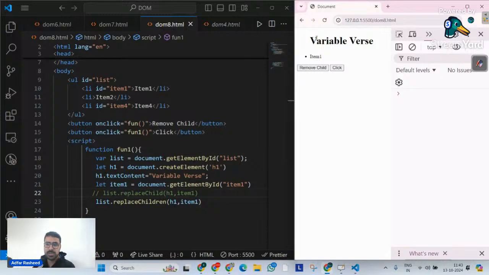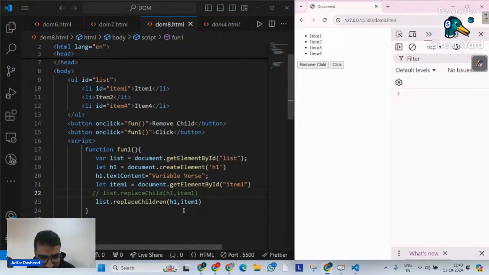You can use anything. See, there's something different happening over there. I am telling it, replaceChildren, h1, this is what the new element is, and item1. And what it is doing is, it is actually replacing item 2, item 3, item 4 with what?